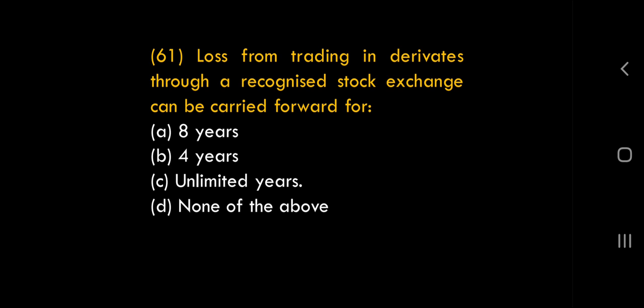First thing, the question is, is derivatives a speculative business? If you answer this, then you will be able to understand. This question relates to the set off and carry forward chapter, and can we carry forward this loss from derivatives? If this question is answered, then we will be able to decide.